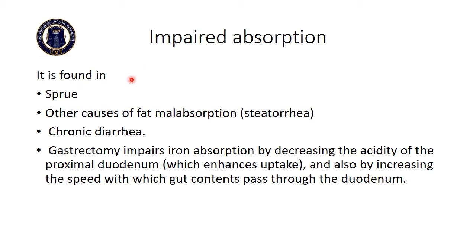Impaired absorption. Iron absorption is impaired in conditions such as sprue, other causes of fat malabsorption such as steatorrhea, chronic diarrhea and gastrectomy. Gastrectomy inhibits absorption by two mechanisms. First, by reducing the acidity of the proximal duodenum, iron absorption is reduced, and secondly, it increases the speed with which gut contents pass through the duodenum, leaving very little time for absorption of iron.